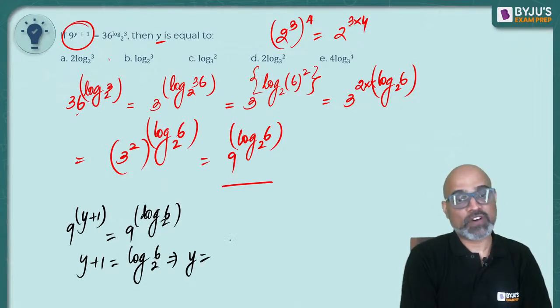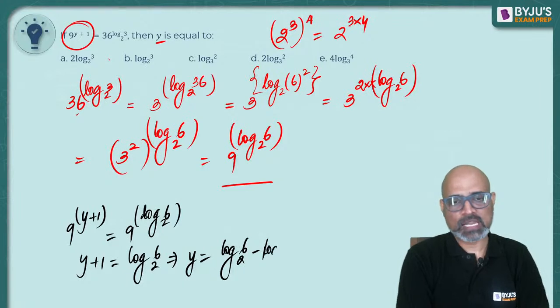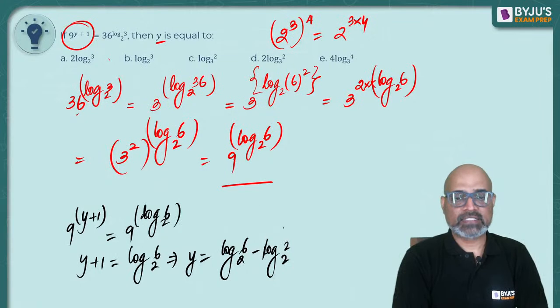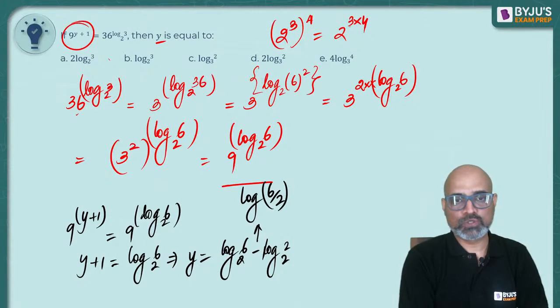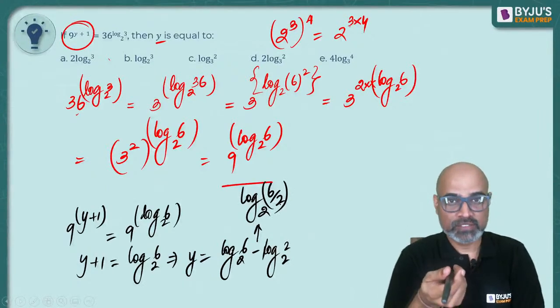Or we can have y is equal to log 6 to the base 2 minus 1. And instead of 1, I'll prefer writing log 2 to the base 2. Right? And this changes to, I'm writing it above, log 6 by 2 to the base 2 using the second property that we discussed today.